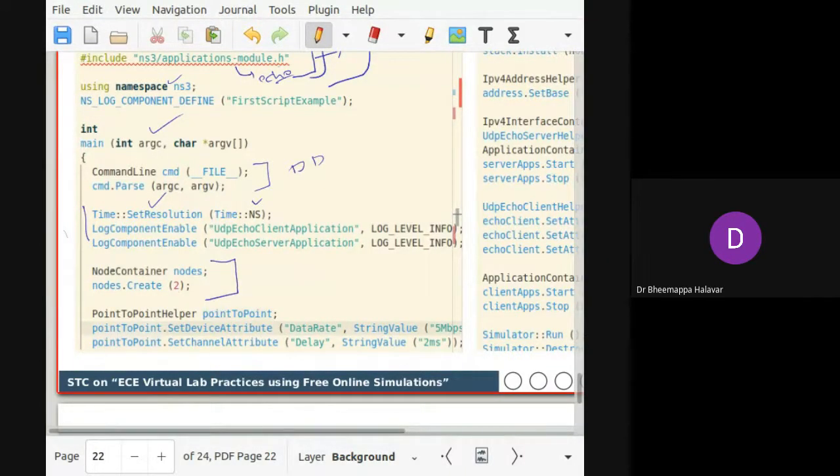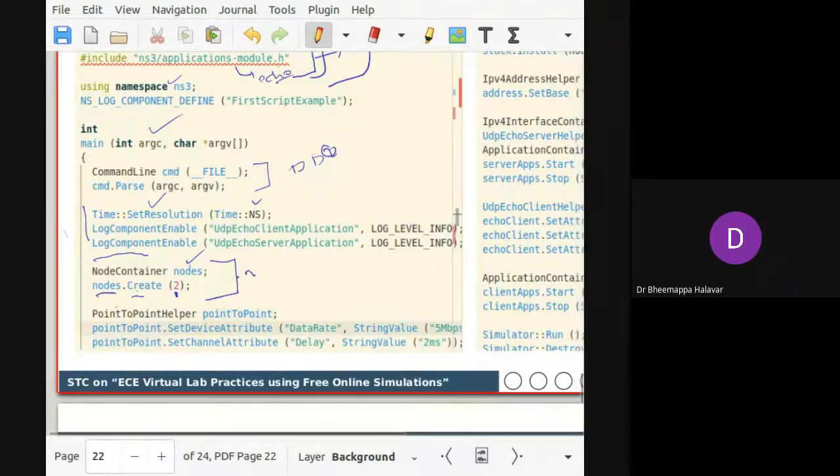Now here, see, I have two nodes, right? Instead of calling each node, I call a class called NodeContainer, with a variable of type node. How many nodes do I want? In this node container there is a create function, so it will create two nodes, right? The number you pass is how many nodes it creates. Currently, what I'm doing is just taking two point-to-point nodes. You can also take one node.